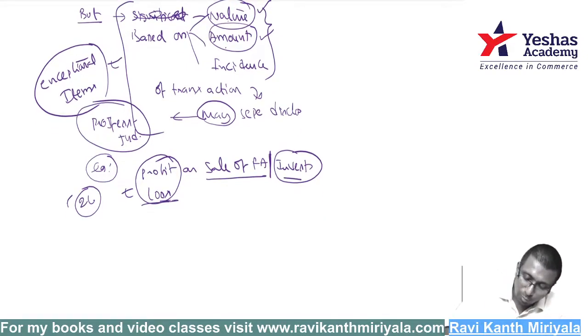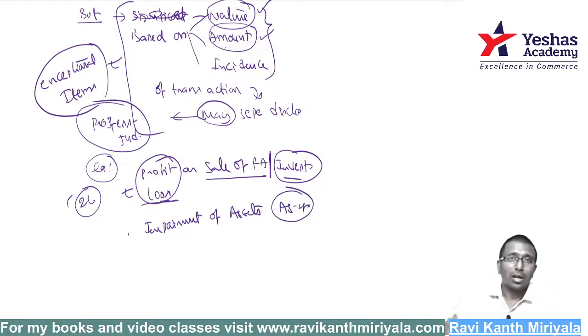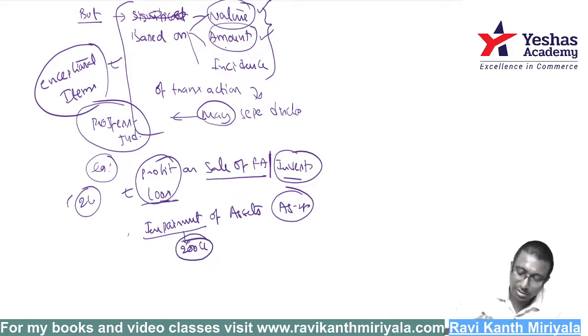There is one more word called impairment of fixed asset. What is that? Impairment. This you have not studied, obviously. Impairment of assets is governed by accounting standard 28. Assume we did impairment in the current year. If we tested for impairment and there is a lot of impairment, let us say some 200 crore rupees, impairment loss is there. It's a big number. I wanted to show it separately under exceptional items. Yes, you show it separately.